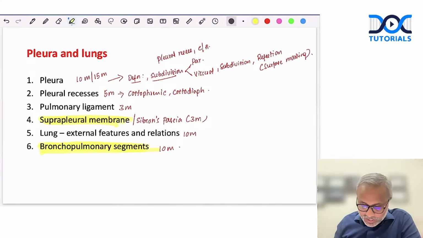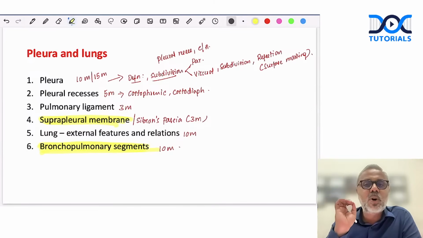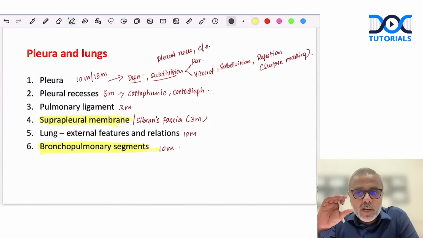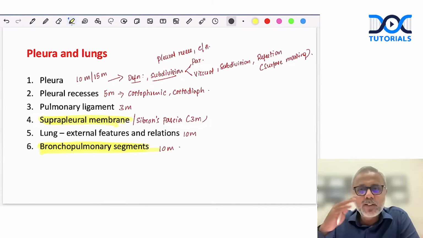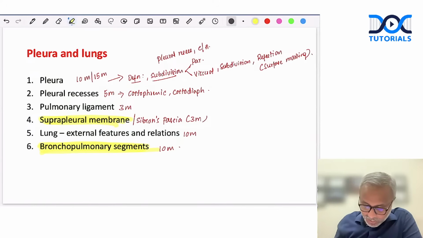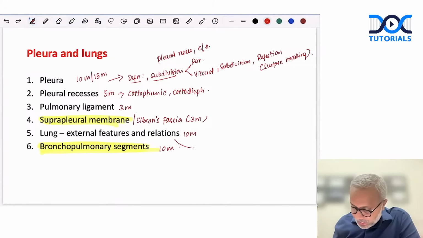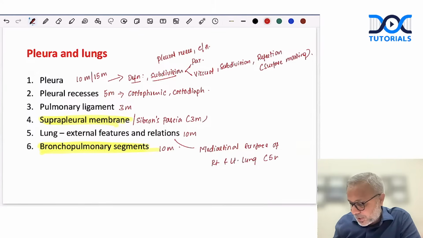Done. Then in the external features and relations of the lung, remember, we need to know about parts of the lung, how the lung is divided into an apex, a base, what about the costal surface, mediastinal surface, then what are the borders, anterior, posterior, inferior, what are the structures related to the mediastinal surface. And in this topic, what they usually ask is the comparison of the mediastinal surface of the right and the left lung, right? Now, this is again a very important 5 marker question.